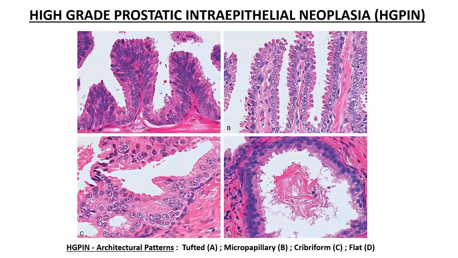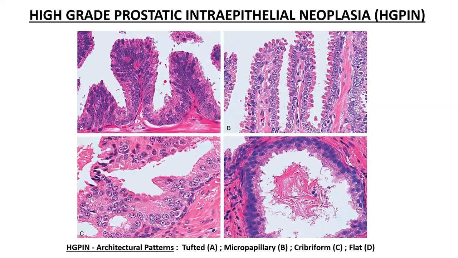Now, there are 4 architectural patterns of prostatic intraepithelial neoplasia. Sometimes you will have a bit of a tufting, that is a bit of a luminal undulation of these glands which are showing the PIN. Sometimes you will have a much more florid filiform kind of finger-like projections, which is known as the micropapillary pattern. The first one is the tufted pattern. The second is the micropapillary pattern.